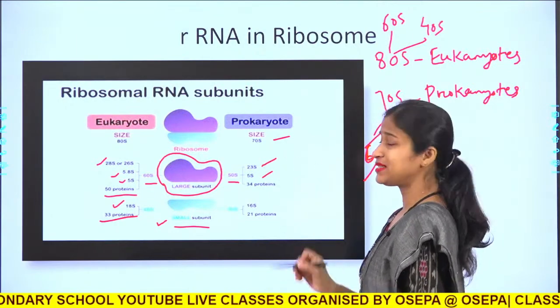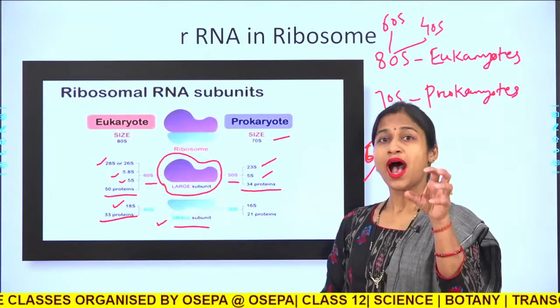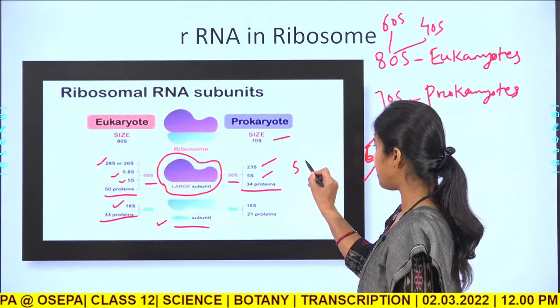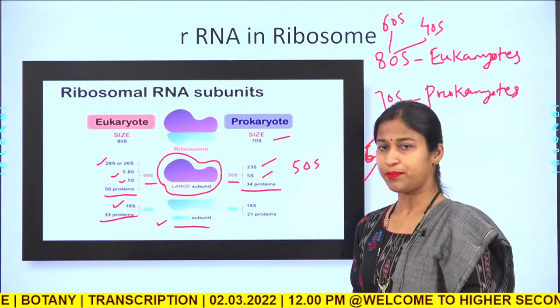Now next, in case of prokaryotes, similarly the 50S type, the larger ribosomal subunit, carries a 23S and a 5S rRNA, which are involved with 34 ribosomal proteins to form the 50S type of ribosome, the larger ribosomal subunit.